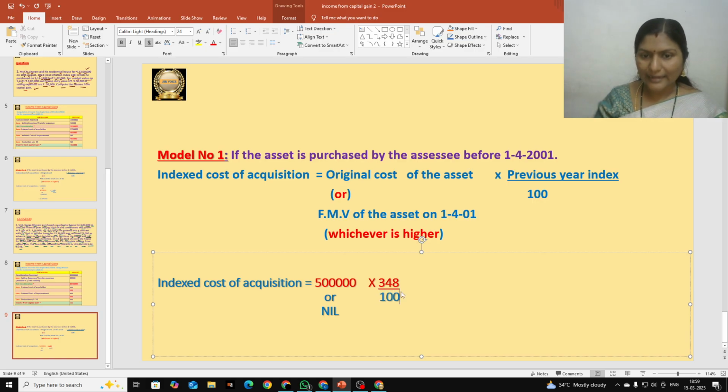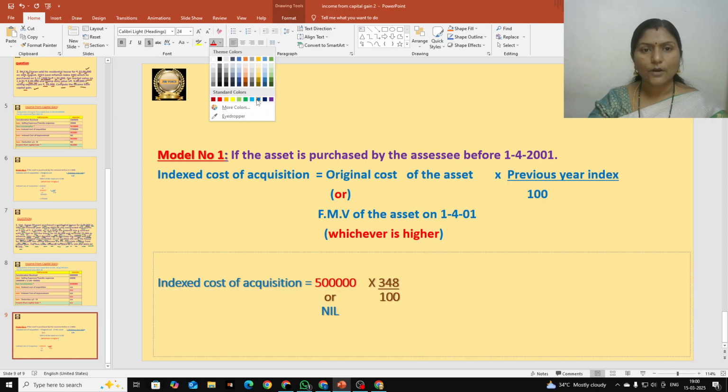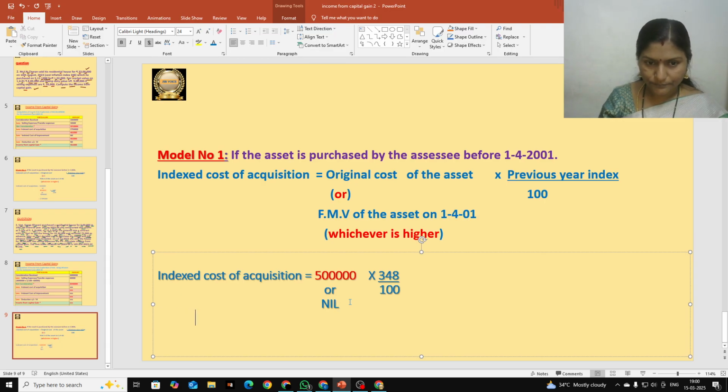And you should calculate these, students. You should calculate all these. So you should see how much you are going to get. So how much are we going to get here? We are going to get 17 lakhs 40,000. Let me calculate it once again. How to do 5 lakhs into 348 by 100? Okay, so how much do we get?